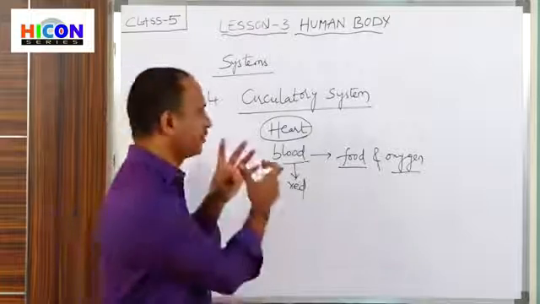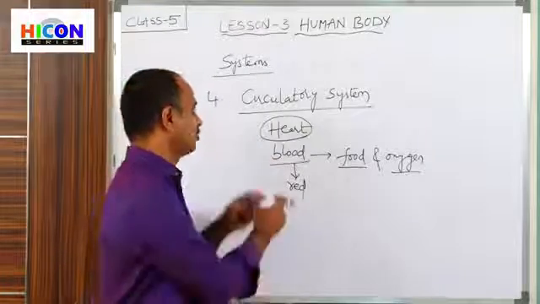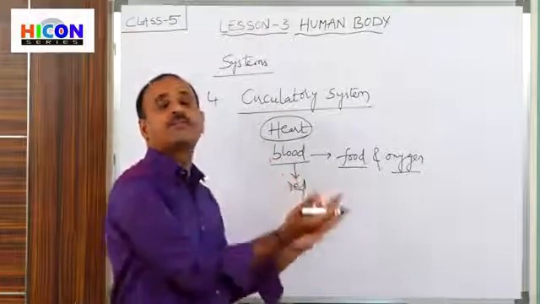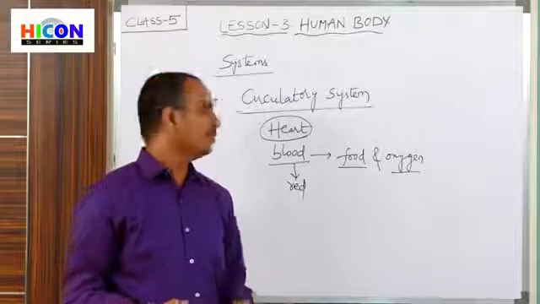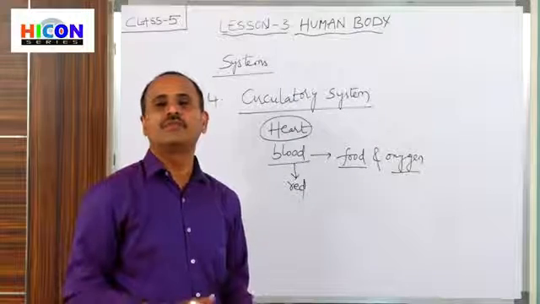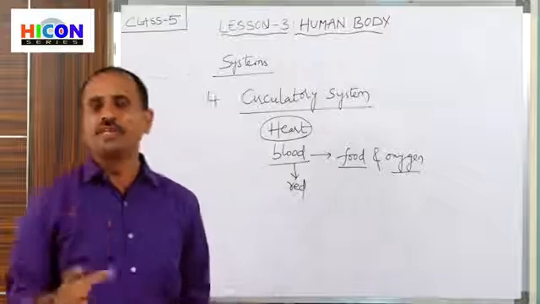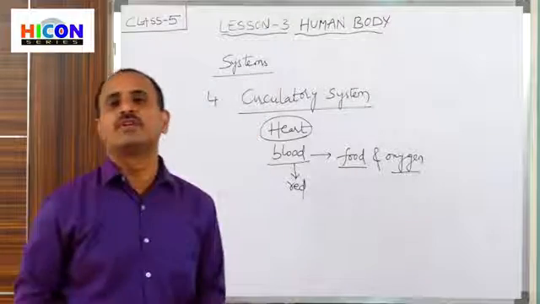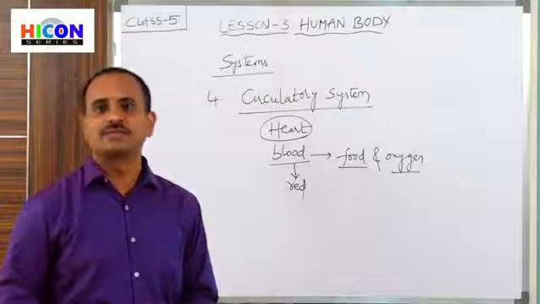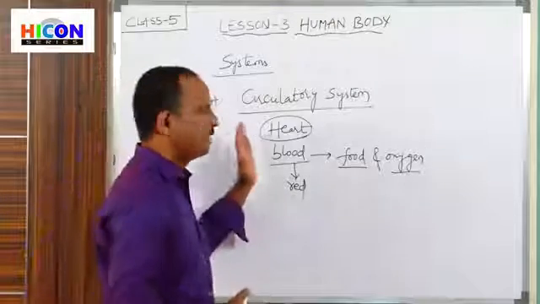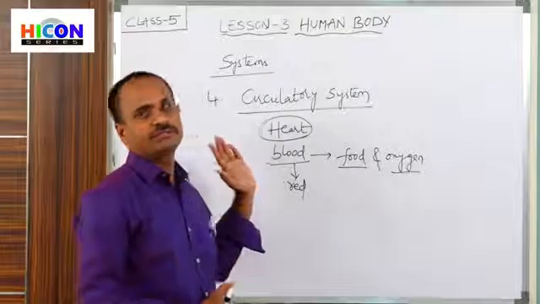If there is no circulatory system, or if there is no heart and blood, then man and all living beings will be dead, because there will be no food and oxygen to every body part. Immediately, the living organisms will be dead if the heart and blood stop functioning. So children, this is about our circulatory system.